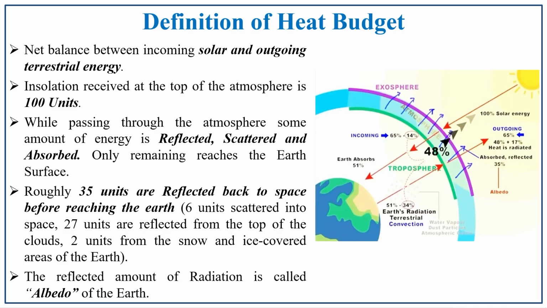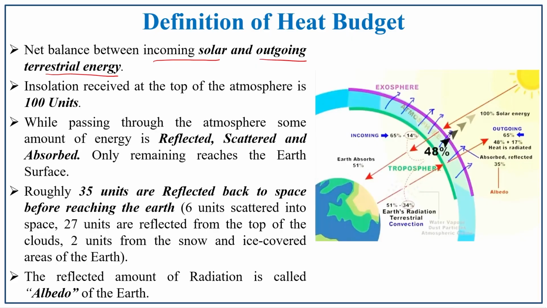We follow this in our day to day life, but nature is also following a heat budget. How? That is the net balance between incoming solar and outgoing terrestrial energy. We all know that incoming solar energy comes to the earth's surface, and from the earth's surface outgoing terrestrial radiation is reflected or emitted back. These two should be balanced. That balancing budget is discussed in this lecture.